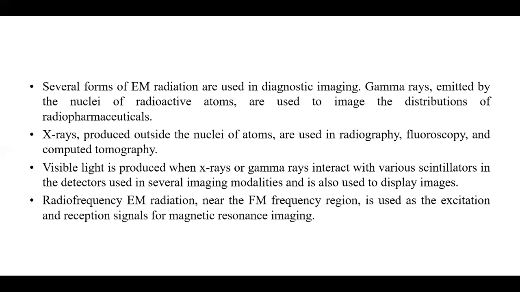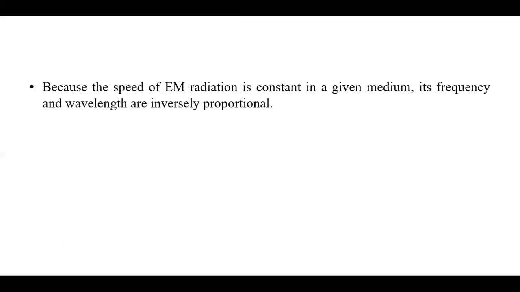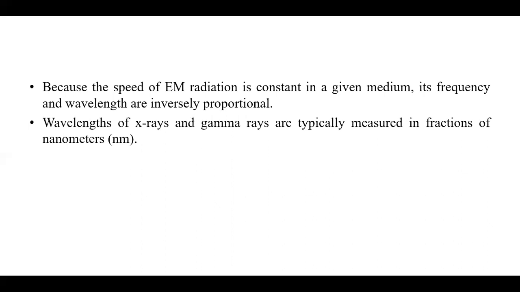Radio frequency electromagnetic radiation near the FM frequency region is used as an excitation and reception of the signal for magnetic resonance imaging, commonly known as MRI. Because the speed of electromagnetic radiation is constant in a given medium, its frequency and wavelength are inversely proportional. Wavelengths of X-rays and gamma rays are typically measured in fractions of a nanometer.